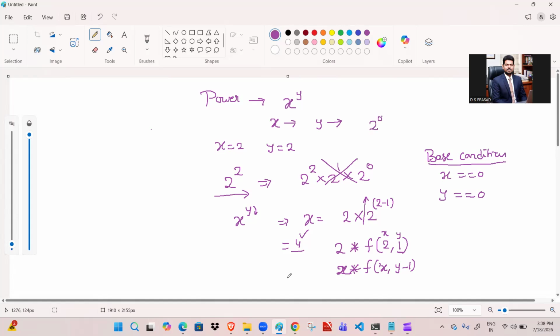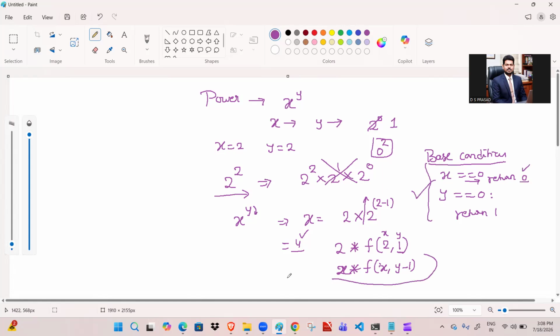Sir, 2 power 0 means what? 1, sir. 1 in the sense means whenever y is equal to 0, return 1. Similarly, 0 power 2, which is nothing but 0 only. So when x is equal to 0, return 0. So these are the base cases.